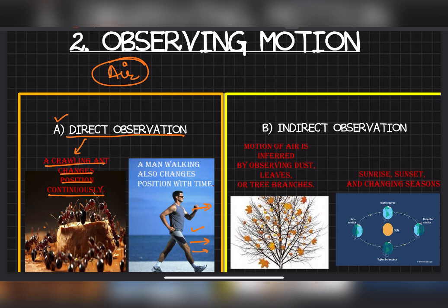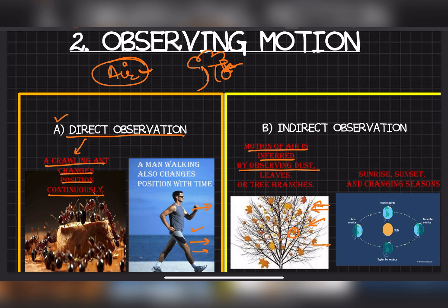How do you know? Sir, we know air is having motion or not by looking at the trees. Let's say you look at the trees and you see that the leaves of the trees are moving. Then we say it is because of air. The leaf is moving. That means air is moving. Are you getting the point? So motion of the air is inferred by observing dust.